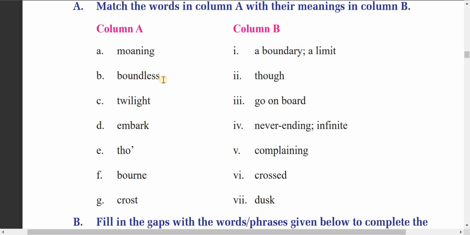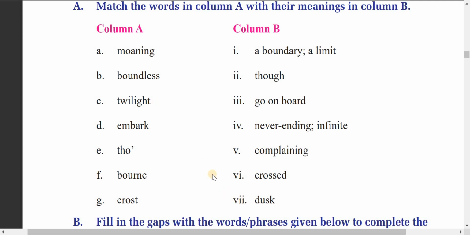Boundless. I have already told you boundless means having no boundary, never ending, infinite. Twilight means the dark time, the time after sunset.